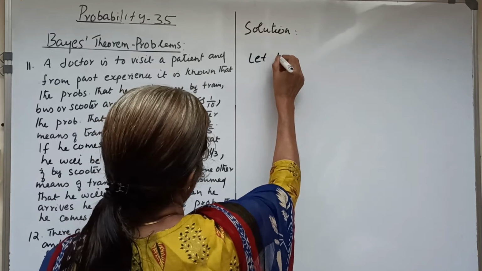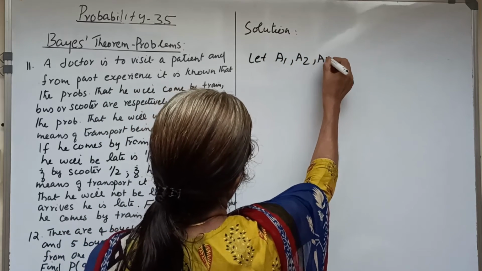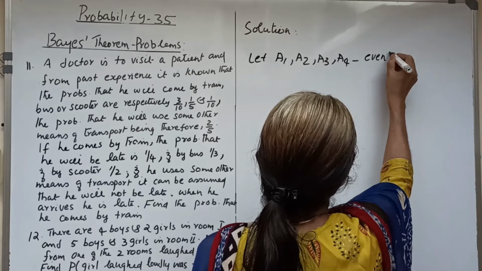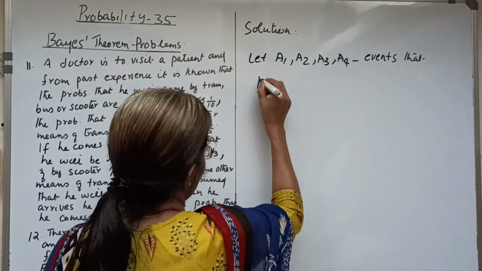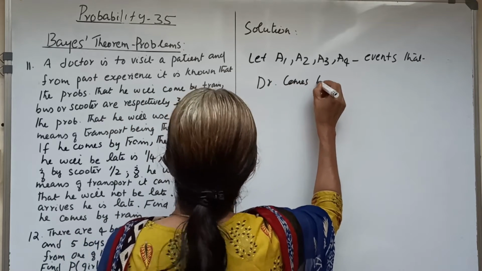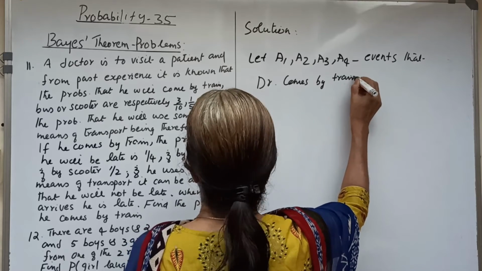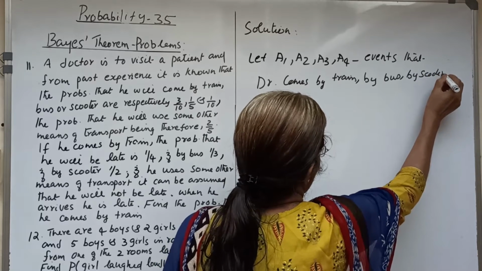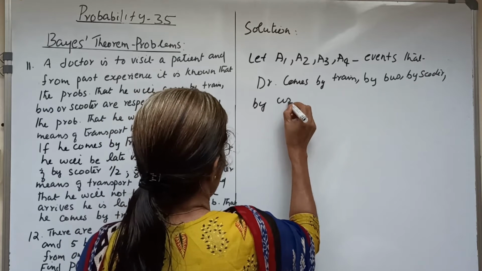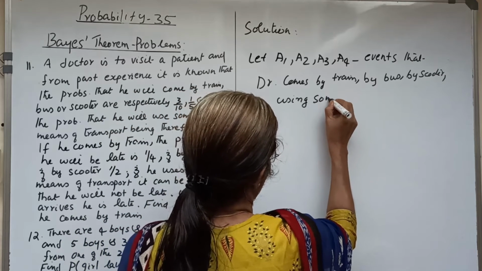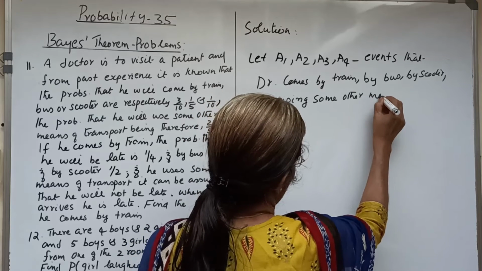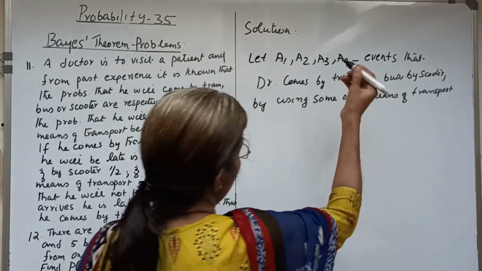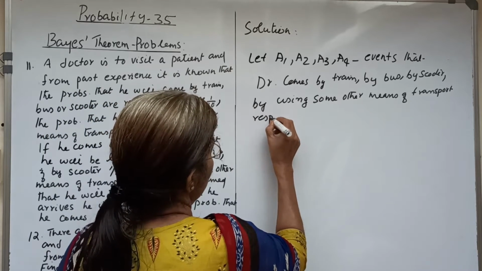Let A1, A2, A3, A4 be the events that the doctor comes by train, by bus, by scooter, and by using some other means of transport, respectively.